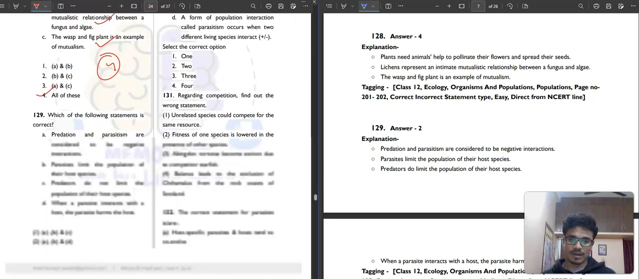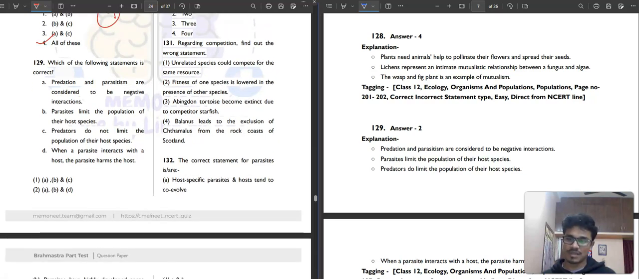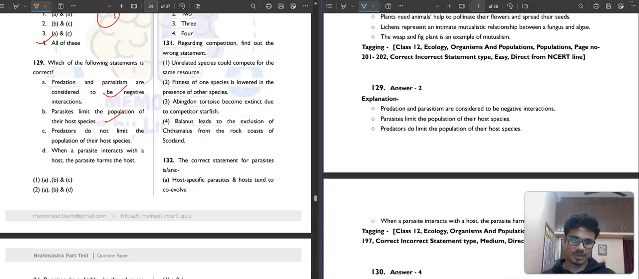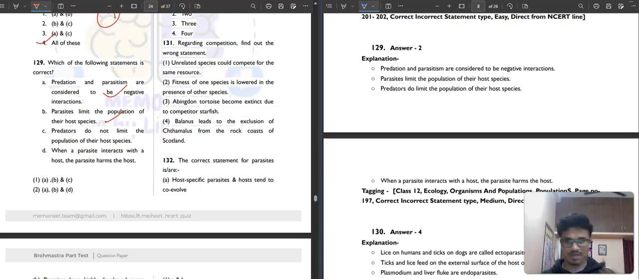Then question number 129. Which of the following statements is correct? Predation and parasitism are considered to be negative interactions. This is negative, you can say it is a negative interaction. Then, parasites limit the population of their host species. Then, predators do not limit the population of their host species. Predators do limit the population of their host species. So this is kind of the same thing. Parasitism and predation, the mechanism is different, but overall that's the same thing. Not correct. When a parasite interacts with a host, the parasite harms the host, obviously. That's why they are called parasites.